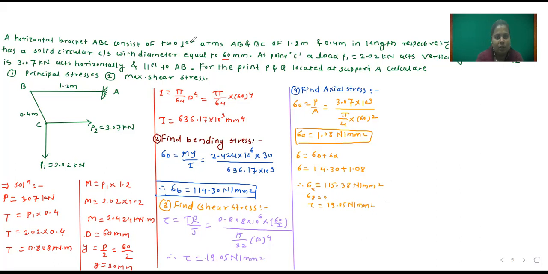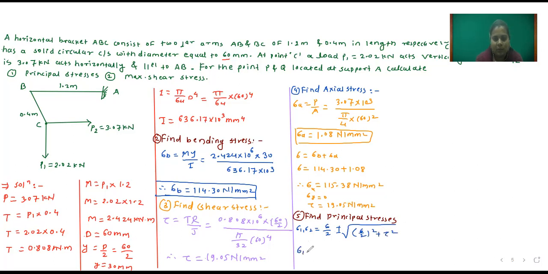So next step is we will find out principal stresses. Principal stresses sigma 1, sigma 2 is equal to sigma by 2 plus minus square root of (sigma by 2) square plus tau square.